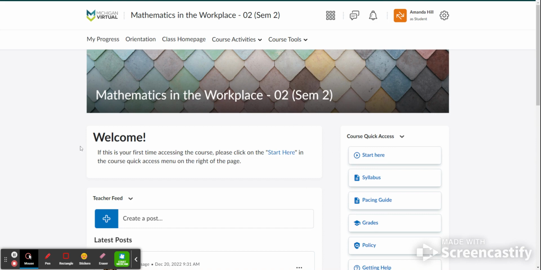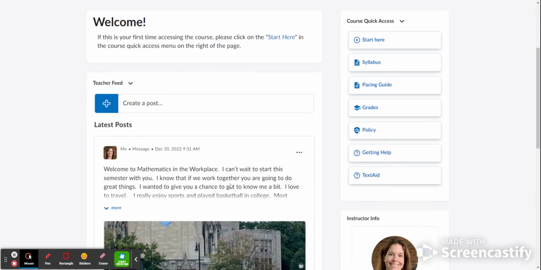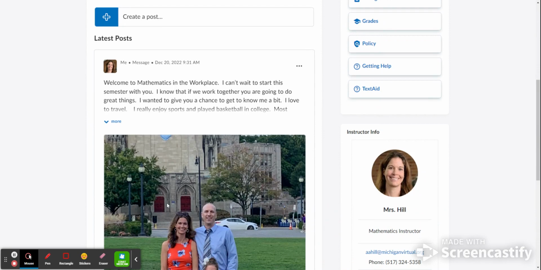So, when you go into the class, you're going to see that you have a home page here that'll have a teacher feed on here or a news feed. And here I'll post stuff that you may want for the class, maybe some helpful information, sometimes just fun stuff. So, make sure you're checking here at least once a week.